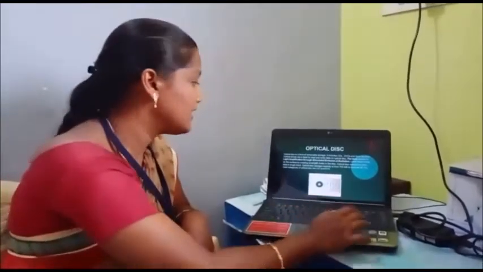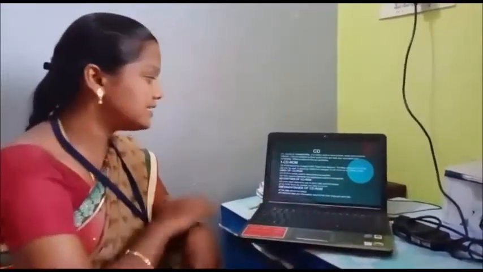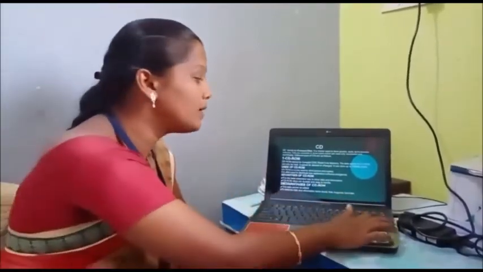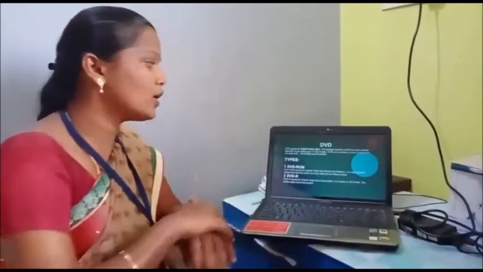Next we see the CD and DVD. We all know CD means compact disc. It is used to store photos, audio, video and computer software. For that purpose we use a CD. There are three major types of CD. One is read only, another is recordable, and the last is rewritable. The same applies to DVD also.